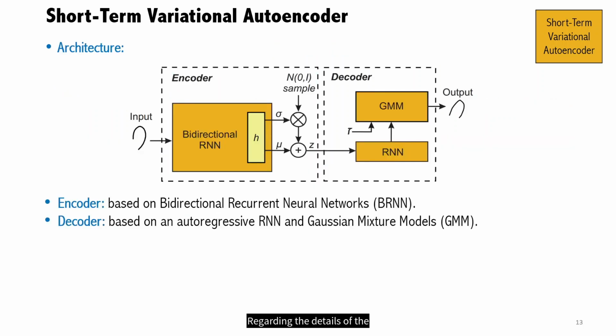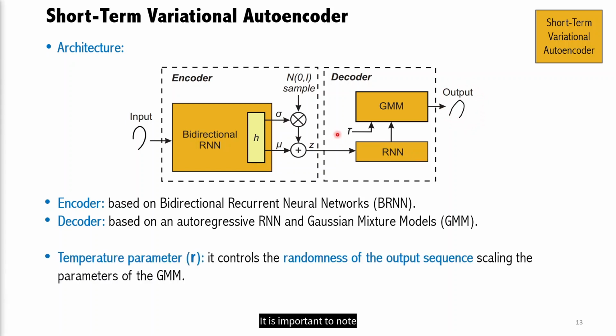Regarding the details of the short-term variational autoencoder, the encoder is based on a bidirectional recurrent neural network. It takes in a time sequence as input and outputs a non-deterministic latent feature vector z. Regarding the decoder, it considers an autoregressive recurrent neural network that generates output sequences conditional on a given latent feature vector z. It is important to note the temperature parameter within the decoder, which controls the randomness of the output sequence, scaling the parameters of the GMM.